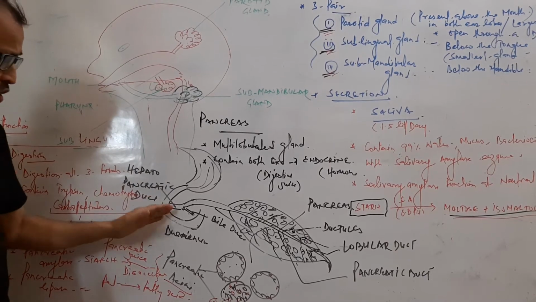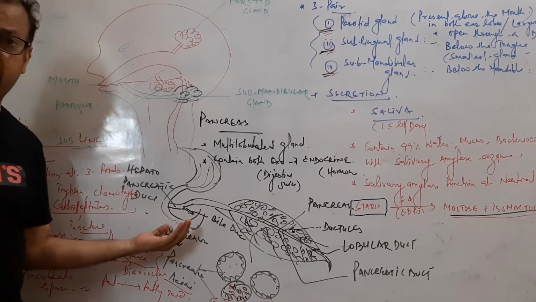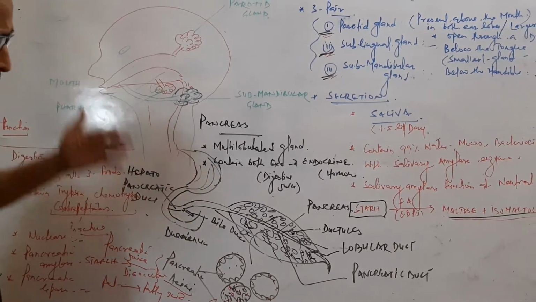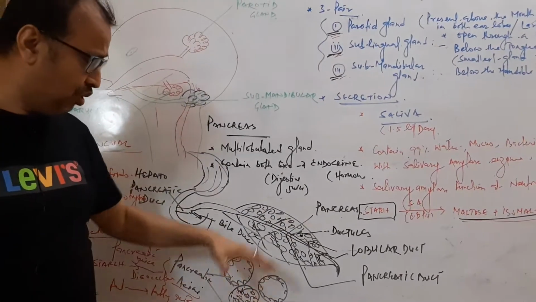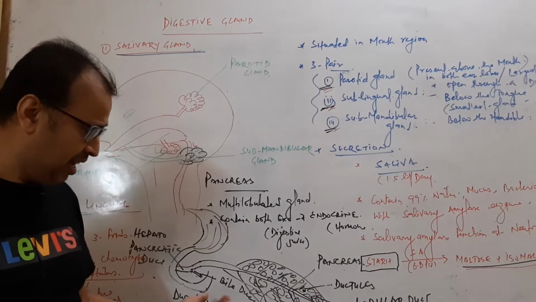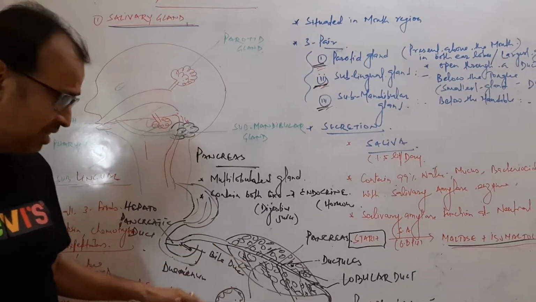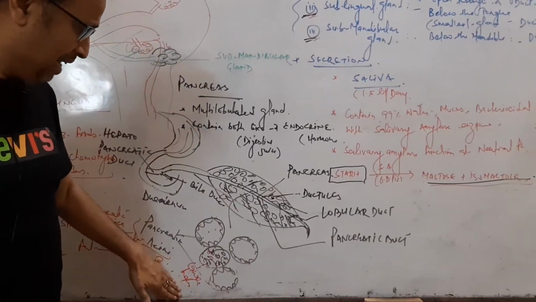The hepatopancreatic duct opens into the duodenum of the small intestine. So this is the outer structure of the pancreas. The internal structure of the pancreas contains acinus as well as Langerhans cells.